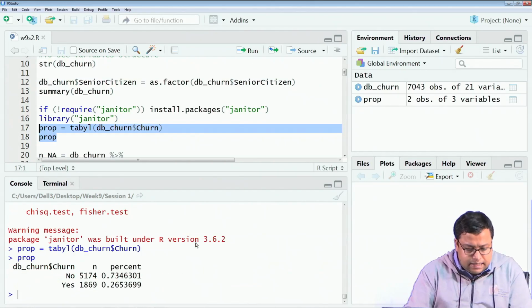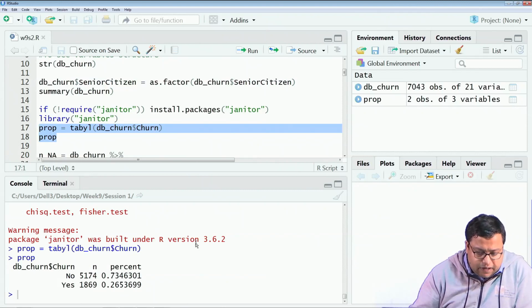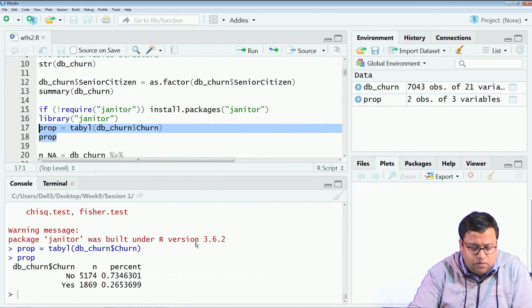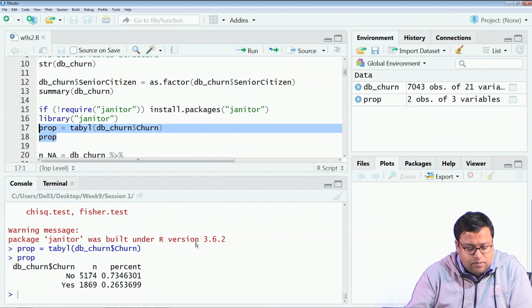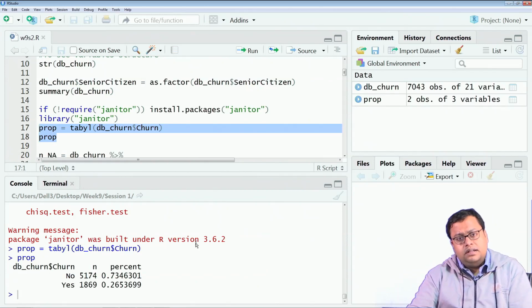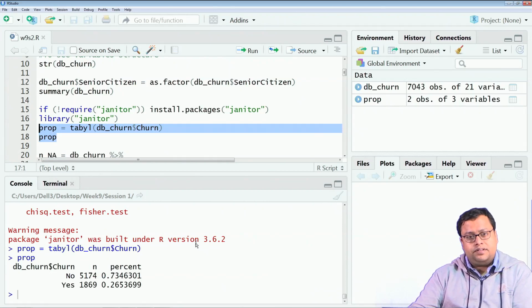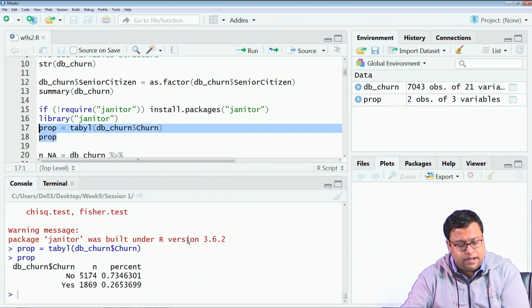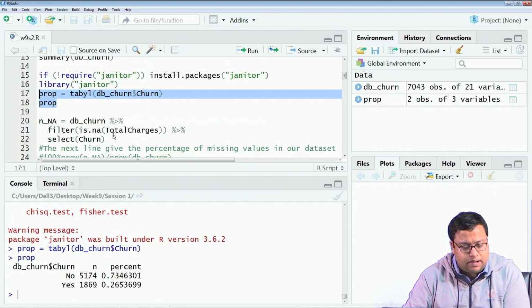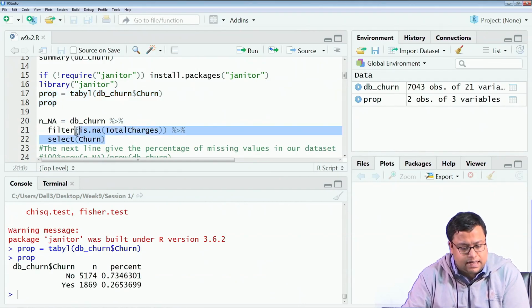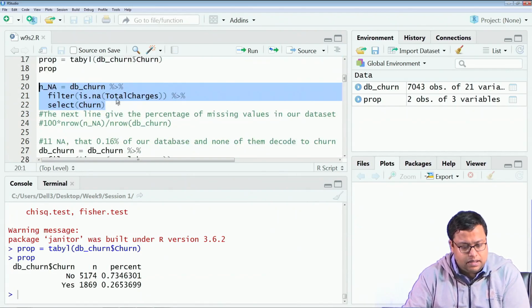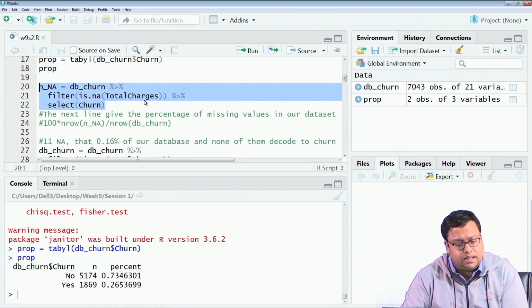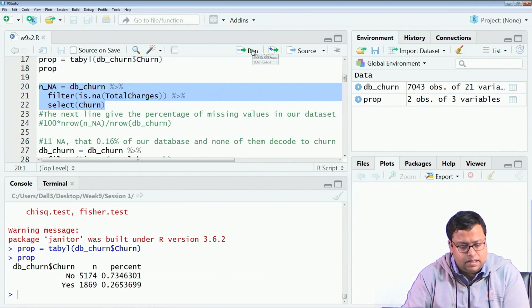It is saying that in my data there are 5174 no churns and 1869 churns, which means 26% of people are churning, they are leaving this particular service provider, and 73% people are not leaving the service provider. Now, using this tidyverse library, whenever it is other than total charges, I will convert everything to factor variable in this DB churn data set.